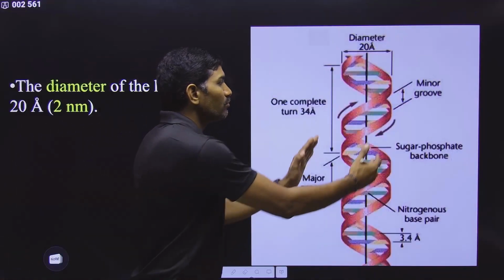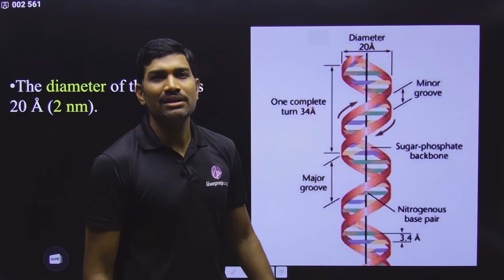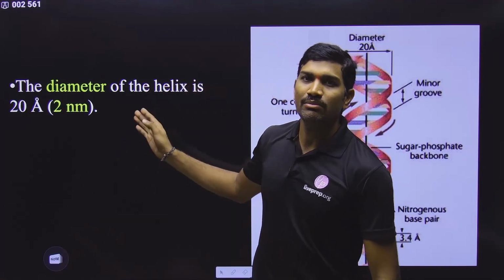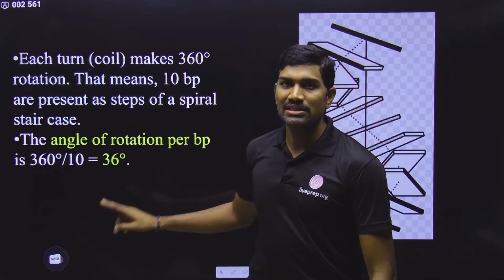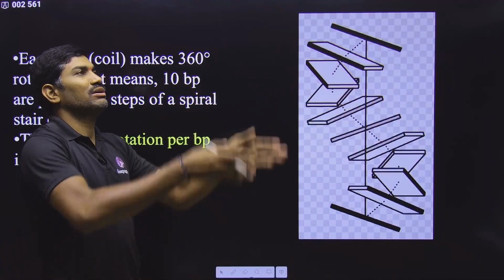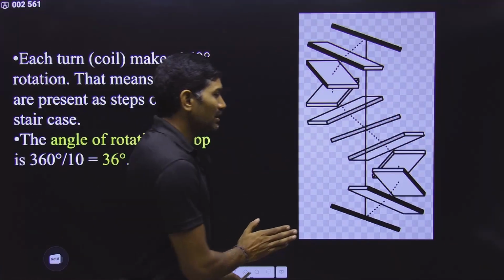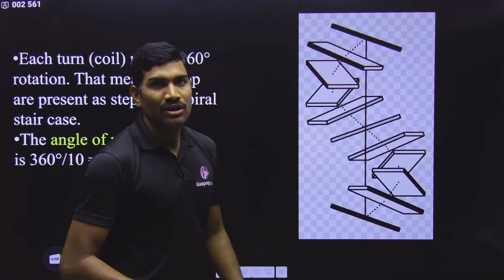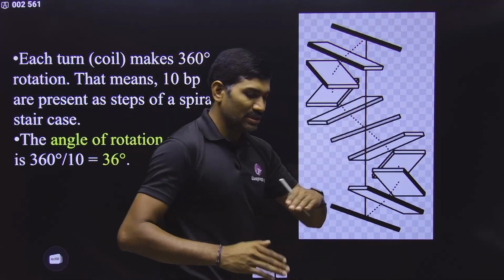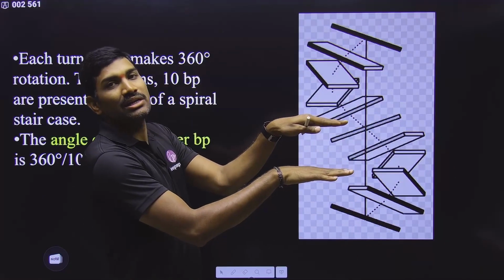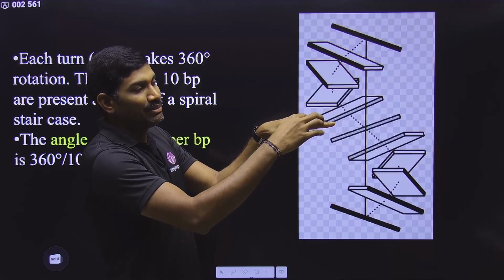Next one. What is the diameter of this particular DNA molecule? It is having 20 angstroms diameter. In nanometer it is 2 nanometer diameter. Clear? Next one. These nitrogenous bases are not just present one above the other in a straight line. Actually, they are helically coiled and present as spiral steps. So they are present one above the other, but not exactly above, slightly rotated. That means there is an angle between these two.